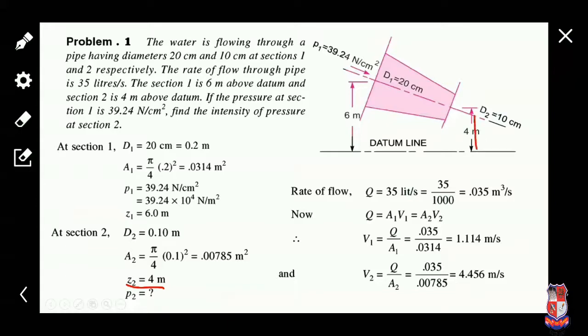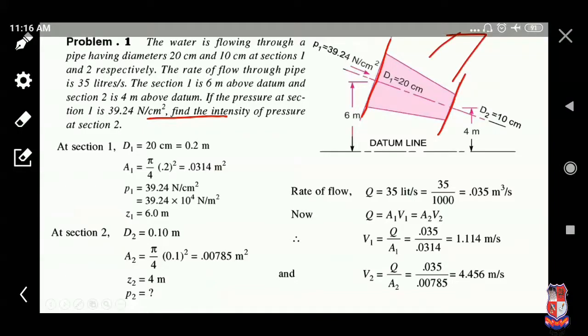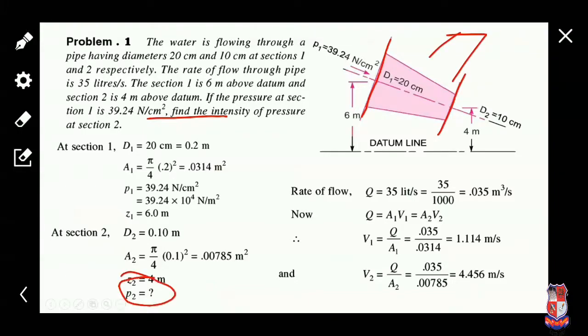Z2 height is 4 meter, and we have to find P2. Now we have to apply Bernoulli's principle at section 1 and section 2, so we can get the pressure intensity at section 2.